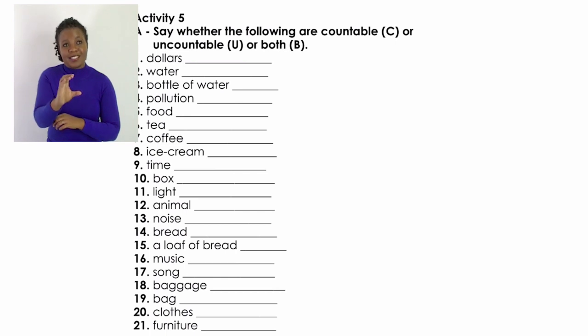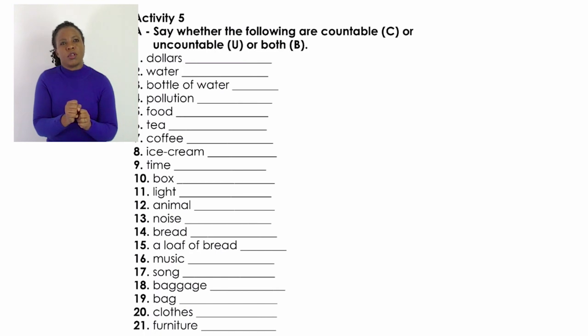And then we have pollution. Do we say 1 pollution, 2 pollutions? No, pollution is pollution. The same applies with food. Do we say 1 food, 2 foods, 3 foods? No. Food is just food as uncountable.